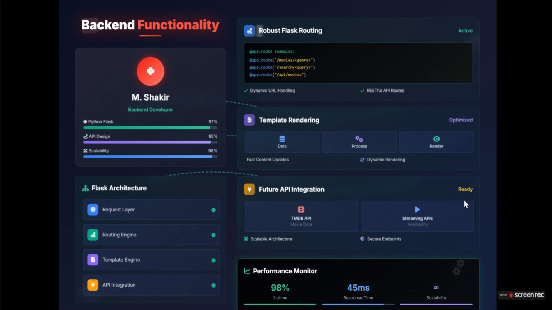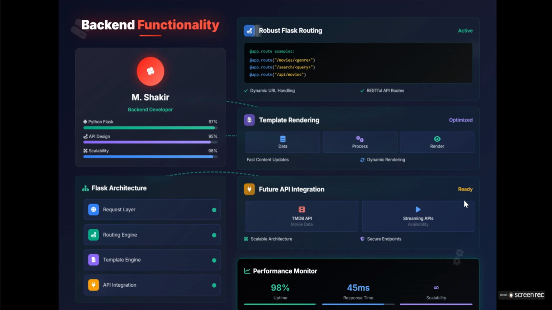Now we discuss our backend functionality. The backend functionality was built by Shakir. The backend functionality ensures that the data will pass through the backend. Every data passed to the front end will come through the backend. The data passed by the backend is static data.